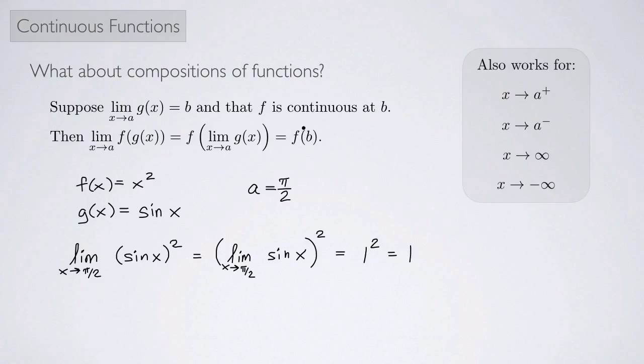And we said that this was f of b, where the limit as x approaches a of g of x was what we called b. Well, that's this thing right here that's inside here. That was 1. And so this is the same thing as f of 1. 1 squared is 1. So same thing, this does indeed work.